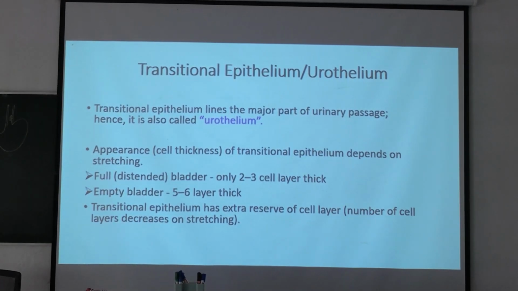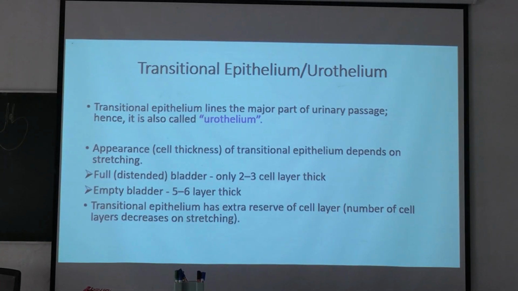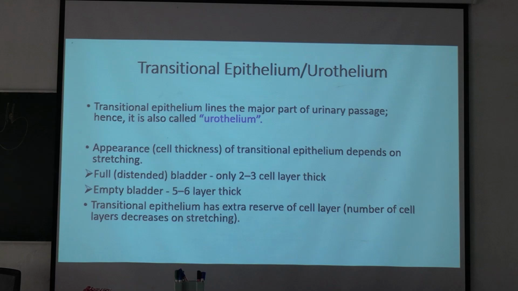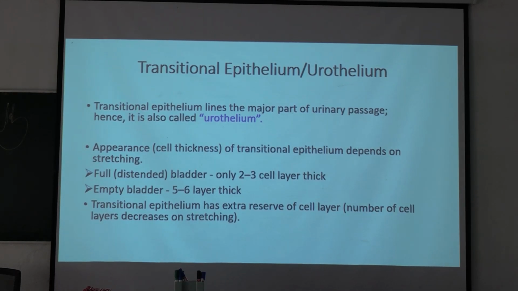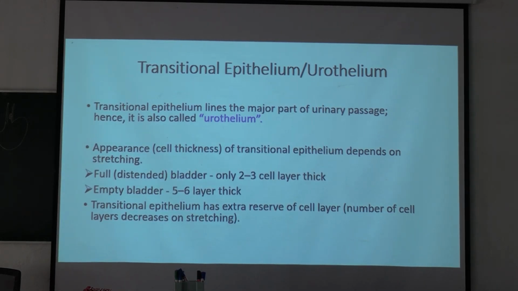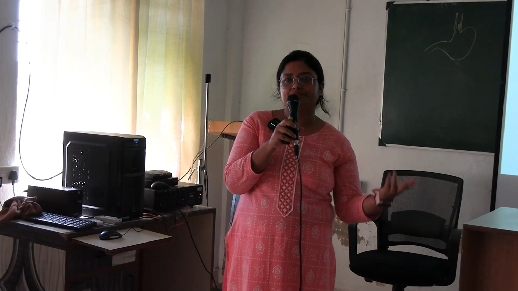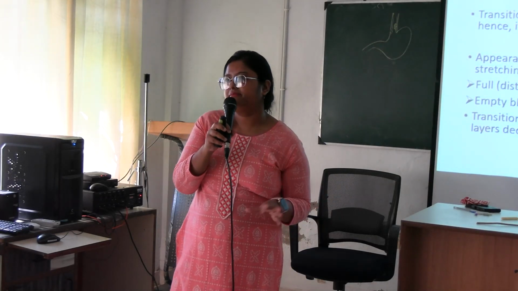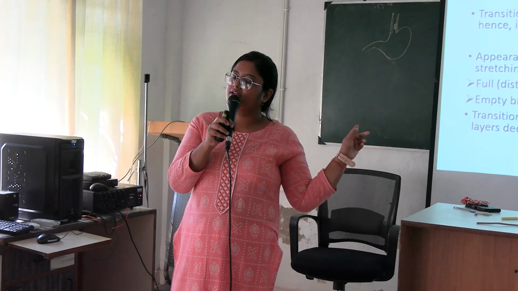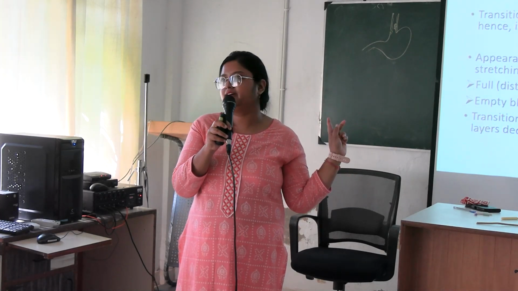Next, go to transitional epithelium. This is very important. Transitional epithelium counts as a short note. Okay. And also you prepare the epithelium classification. You write down the different types of epithelium and their examples. Prepare as a long question or short note. Like simple epithelium, its divisions. Stratified epithelium, its divisions. Pseudostratified epithelium, its divisions. Its examples like this. Okay. So you prepare that part as a long question or short note, and transitional epithelium individually comes as a short note.